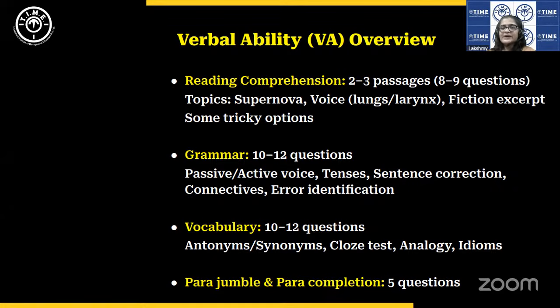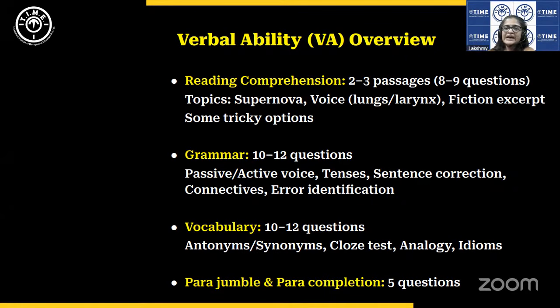Okay, so the good thing here was that the student could go back and forth among the different sections also. So if the student was conscious of time management, then the verbal ability section would not have been difficult to manage at all, because in terms of difficulty level, it was easy to moderate, tending more towards easy than moderate.